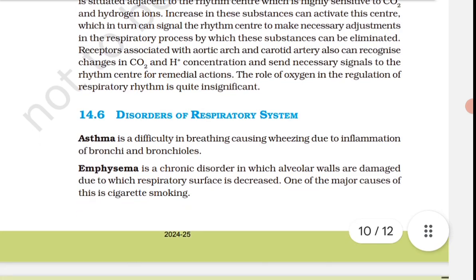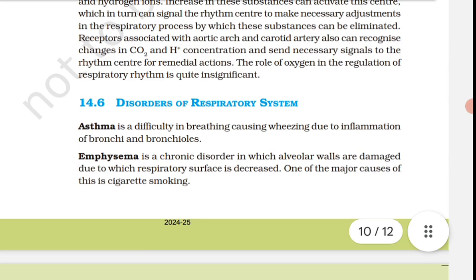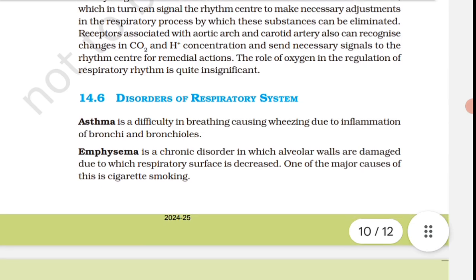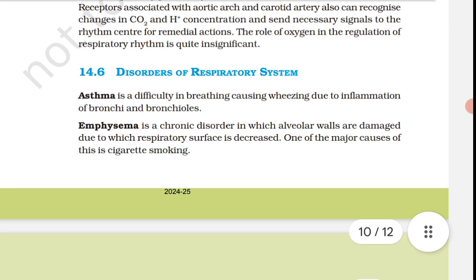Inspiration and expiration are carried out by creating pressure gradient between the atmosphere and the alveoli with the help of specialized muscles, intercostals and diaphragm. Volumes of air involved in this activity can be estimated with the help of spirometer and are of clinical significance. Exchange of oxygen and CO2 at the alveoli and the tissue occur by diffusion. Rate of diffusion is dependent on the partial pressure gradient of oxygen, PO2 and CO2, that is PCO2, and their solubility as well as the thickness of the diffusion surface.